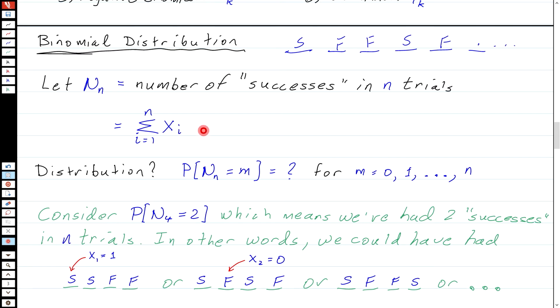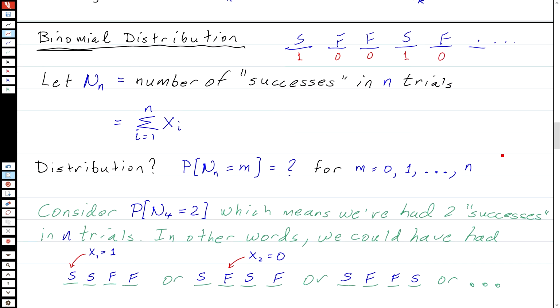We know that if each of these things is mapped to a number, then the successes we're going to say are ones, the failures we're going to say are zeros, and so the number of successes can be obtained just by adding up these random variables X_i. Okay, so if X_i is a 1, then it counts as a success. If it's a 0, it's counting a failure. So if I add up all these X_i's, I'm just going to get the number of successes in the n trials. So in other words, N_n can be expressed as the sum from i equals 1 to n of X_i. So there's a mathematical expression here now.